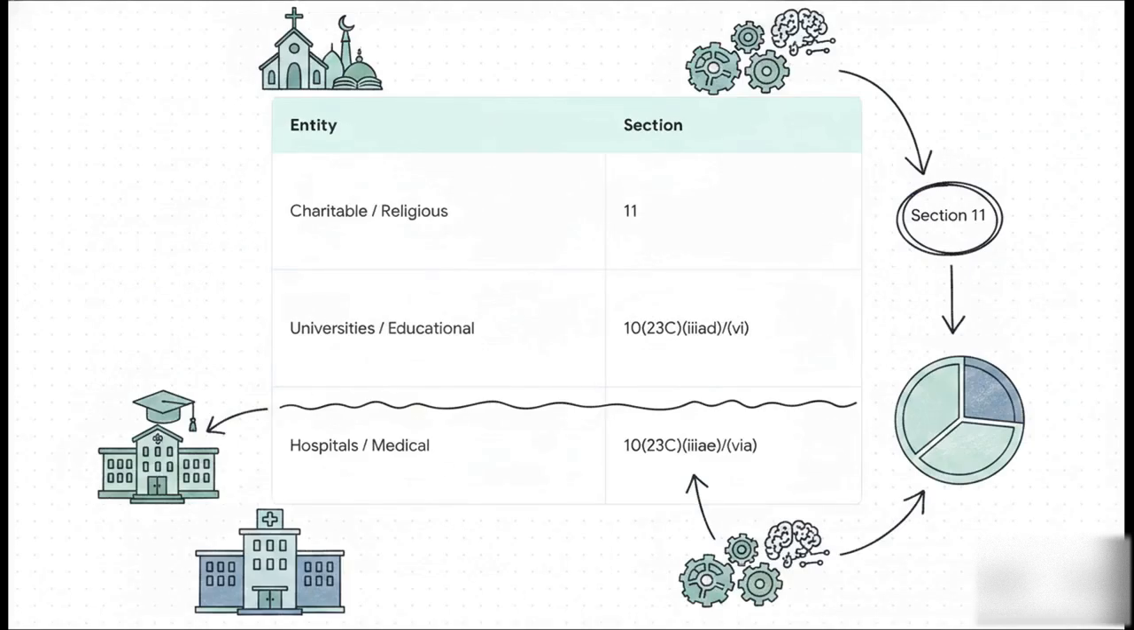General charitable or religious trusts, they almost always fall under Section 11. But if a question specifically calls out a university, an educational institution, a hospital, or a medical institution, your brain needs to immediately jump to the specific clauses of Section 10(23C). Just keep those two lanes neatly separated in your head.